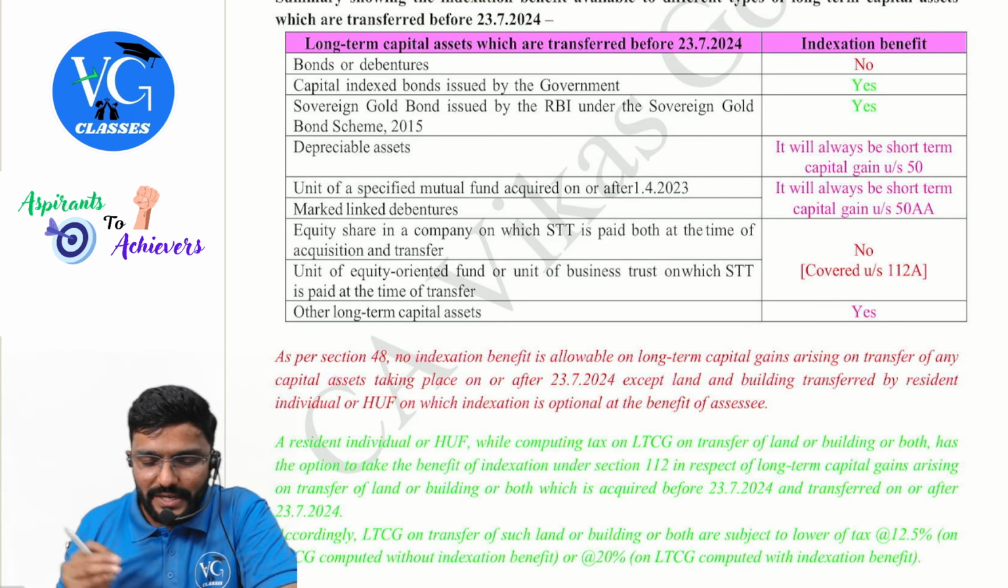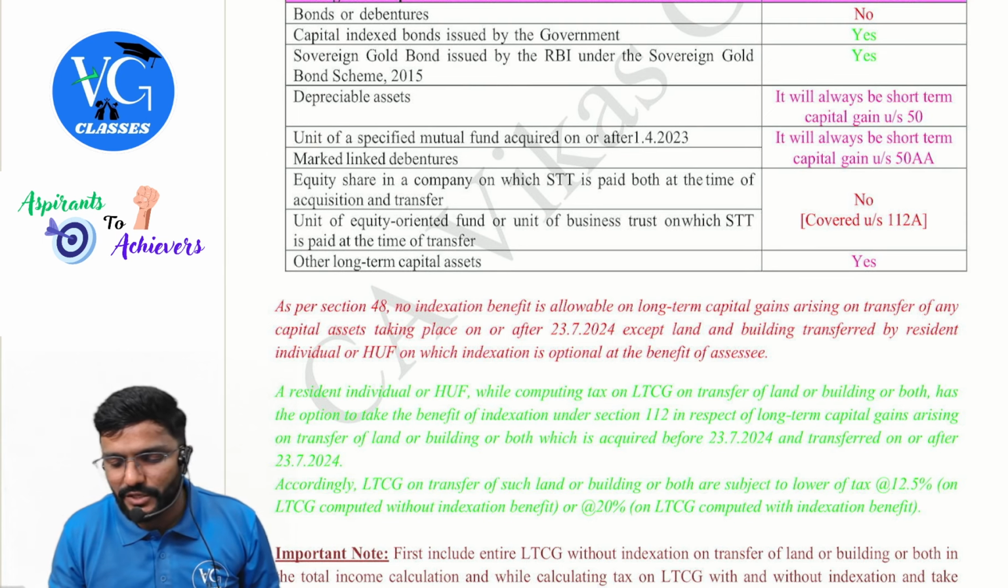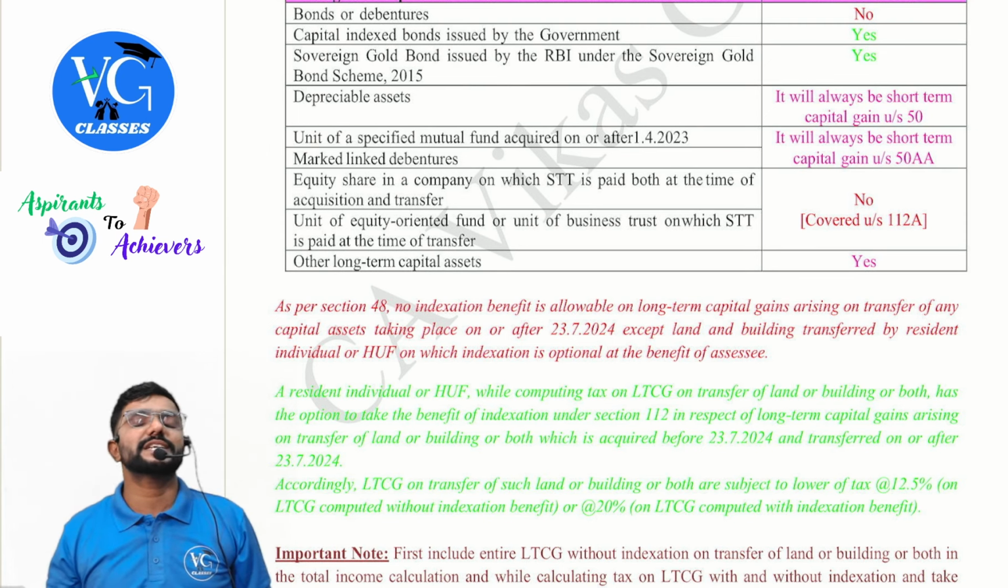Clear? Yes, sir. Next, depreciable assets: we always compute short-term gain or loss under section 50, where section 32 applies. Then a unit of a specified mutual fund or market linked debenture, for which we compute gain under section 50AA, always short. Sir, one more item you have not given, because it came only on or after 23rd July. Okay, that is why I have not given it here.